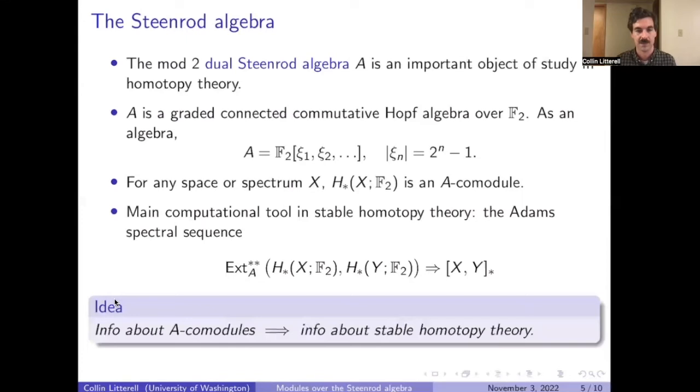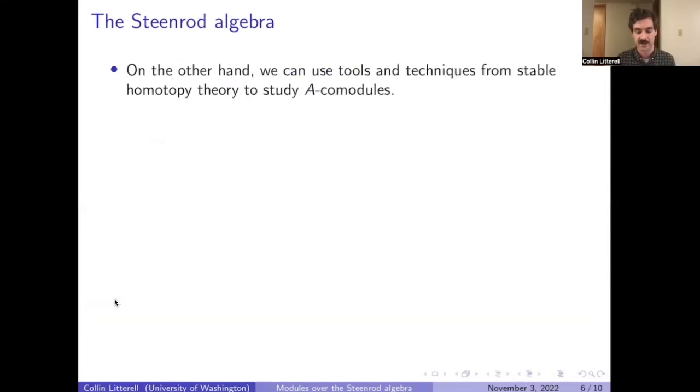The idea here is that if we can better understand the dual Steenrod algebra and its comodules, then this should lead to better understanding of stable homotopy theory. Now going in almost the reverse direction, we can use tools and techniques from stable homotopy theory to study the dual Steenrod algebra and its comodules.